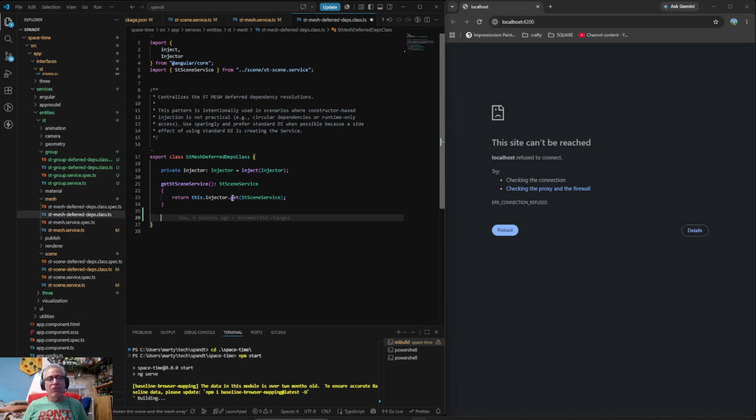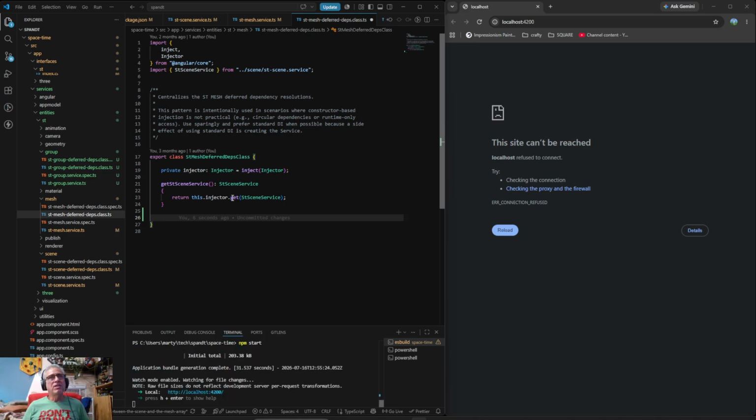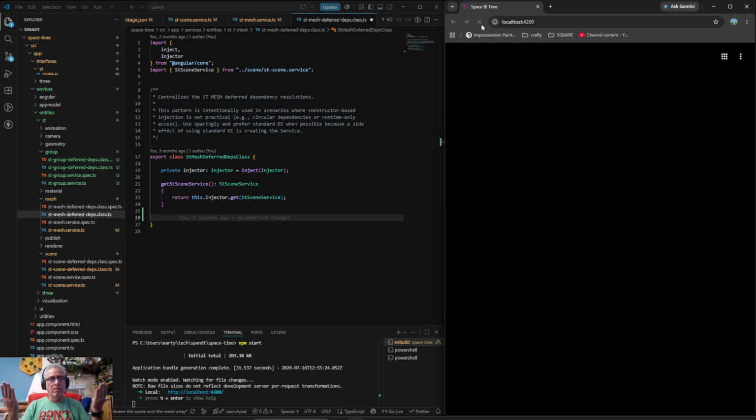But one of the most difficult situations you'll ever run into, if you're working in the enterprise and using Angular, is when you have two separate streams of work in two different teams, and they're both focused on a service, but they need another service. So team A simply takes the service and injects it, and then team B injects it, and they're all working independently. And then when they try to do the merge two days before the end of the sprint, and everyone's trying to merge all their stuff together, suddenly you start getting this cyclic redundancy error.